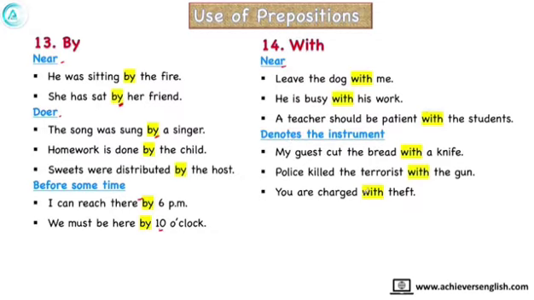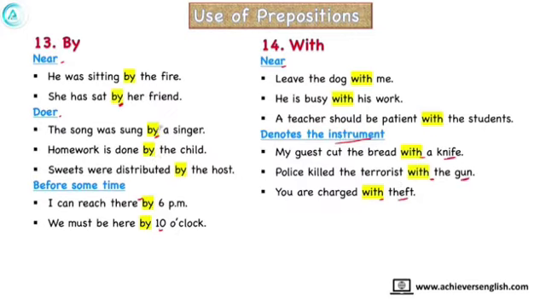Here friends, we have to take care because children get confused about whether to use by or with in these sentences. My guest cut the bread with a knife, not by a knife. Police killed the terrorist with the gun. You are charged with theft. So friends, when you talk about an instrument, in such places we use with, not by.